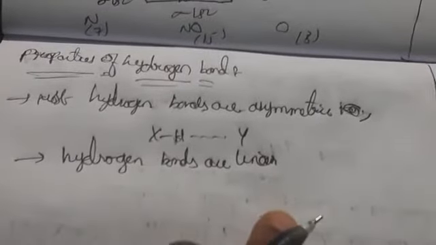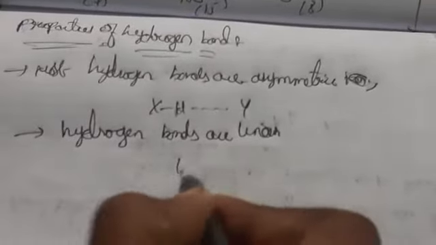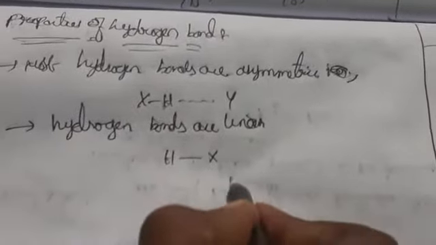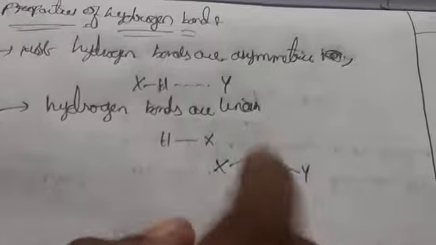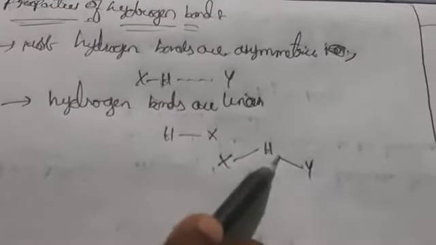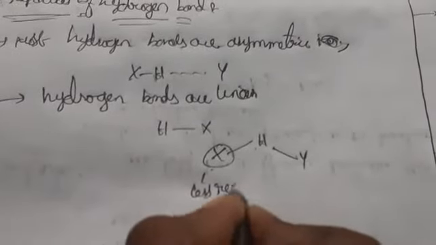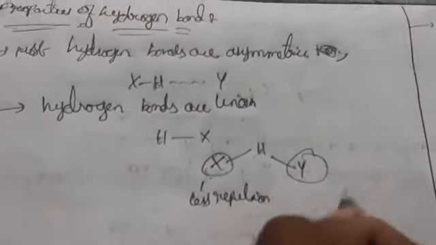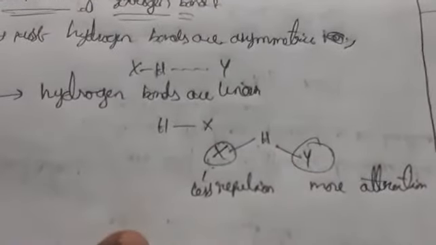Why? Because of the attraction between H and Y and the repulsion between X and Y, it will be more linear. If you take a bent X-H-Y, it has less attraction and more repulsion. In the linear arrangement, X has less repulsion and there is more attraction. Because of this, hydrogen bonds are linear, or slightly bent also.